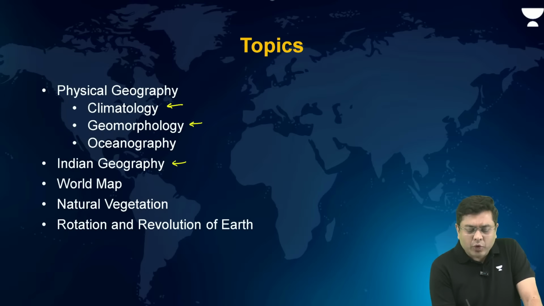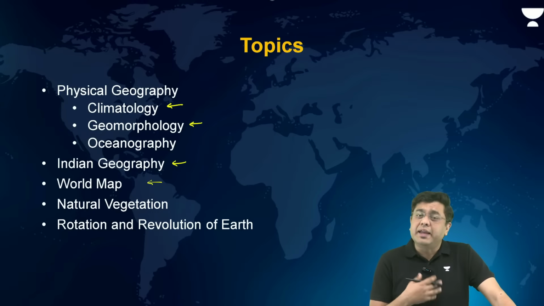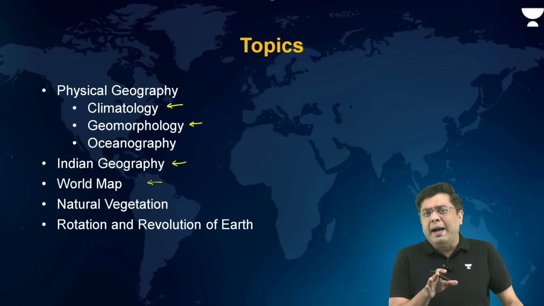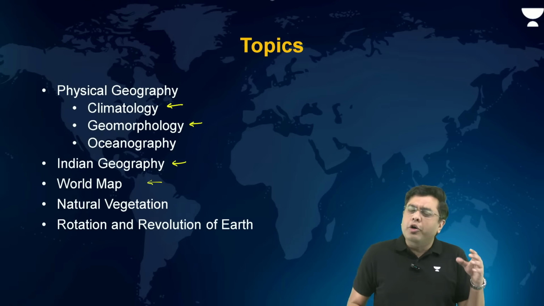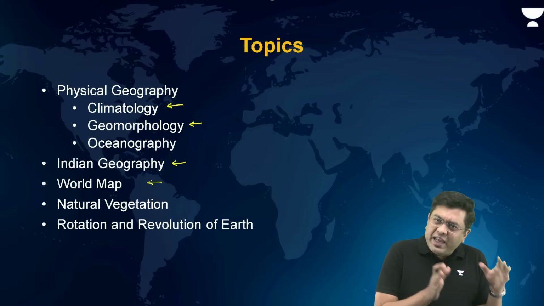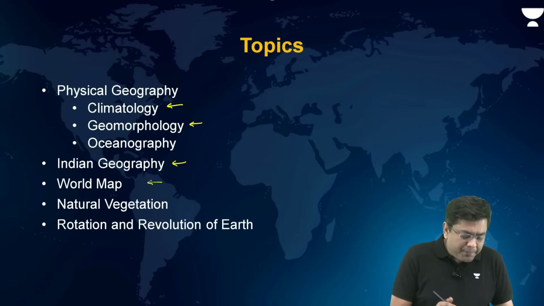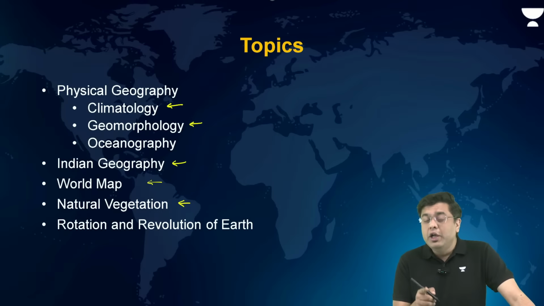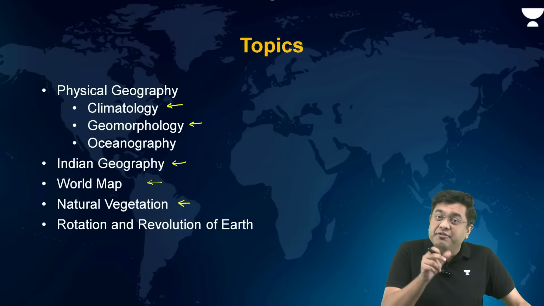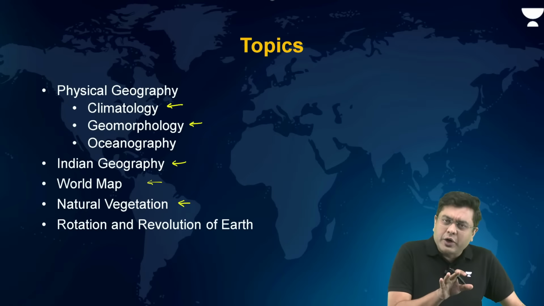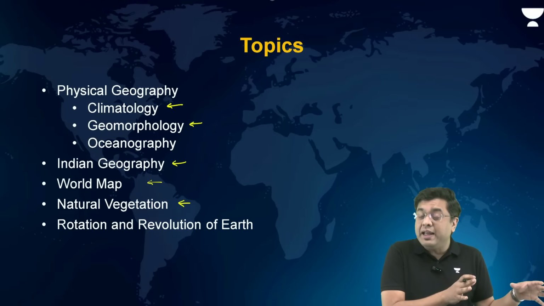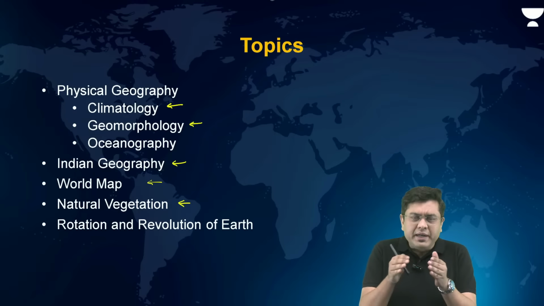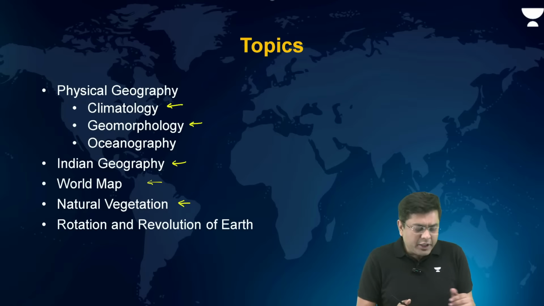Then we will discuss the questions which are asked in the case of the world map. Some of these portions of the world map fall under the category of international relations, so they will be discussed at that point of time. Then natural vegetation, where again you have a lot of convergence with environment and ecology. So some of the questions which you might feel belong to geography shall be discussed as and when suitable under the topics of environment and ecology.